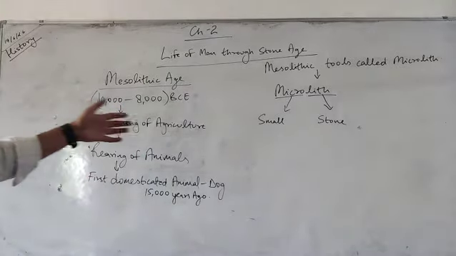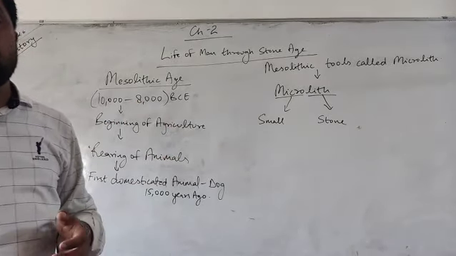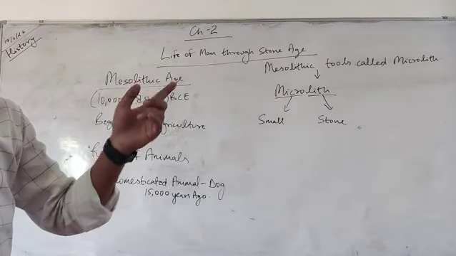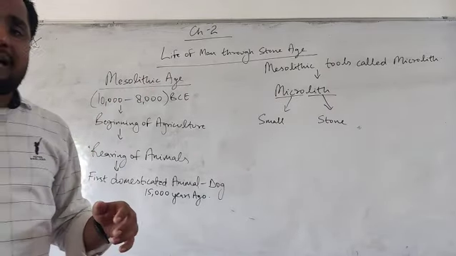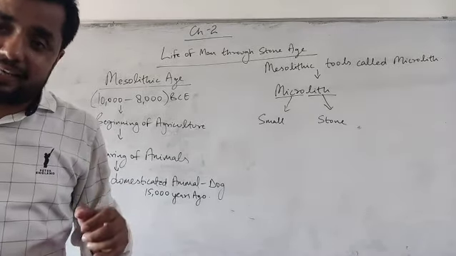So these are some characteristics which we see about the Mesolithic Age. We have discussed two topics here, Paleolithic Age and Mesolithic Age. We will start the third age, the Neolithic Age, in the next class.